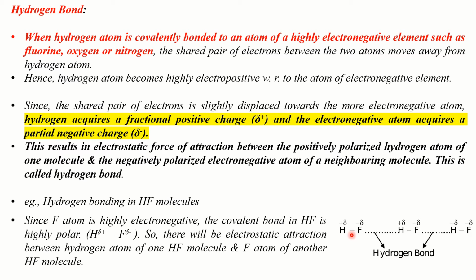molecules in which a hydrogen atom is covalently bonded to any of the three atoms, that is fluorine, oxygen or nitrogen. Only when hydrogen is covalently bonded to any of these three elements is hydrogen bonding said to happen. Otherwise it is not a hydrogen bond.